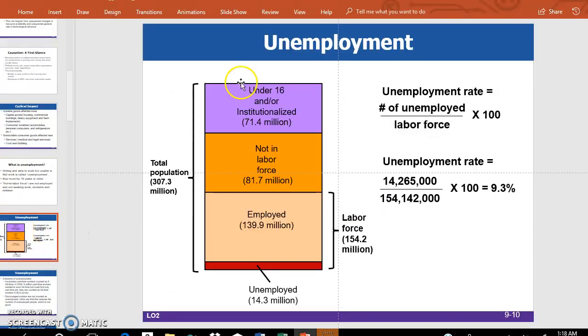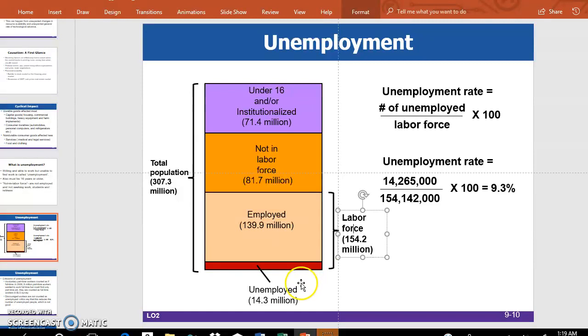So let us take a look at this. Here we will learn how to calculate the unemployment rate. Look at the entire population of the U.S. in 2009, which was 307 million, and under 16 years of age was 71.4 million. Not in labor force was 81.7 million, right? Employed is 139.9 million, unemployed is 14.3 million. These two, employed and unemployed, you add them together, you get the labor force, 154.2 million.